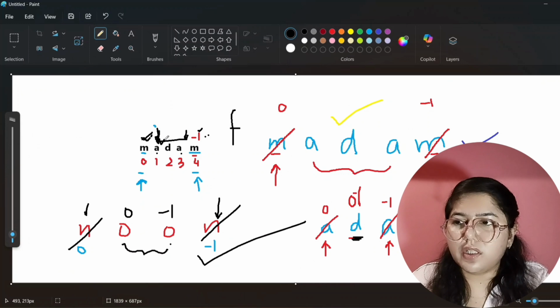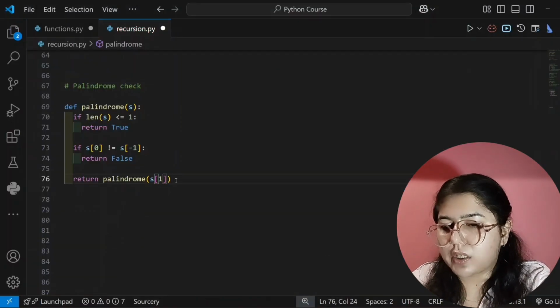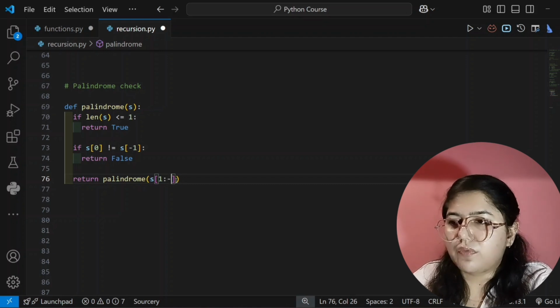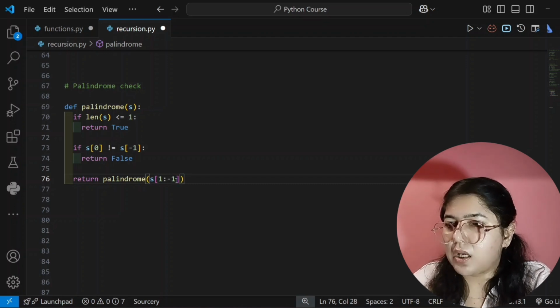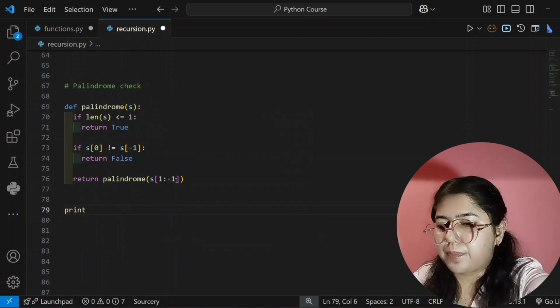Now it will call for the next character, and this -1 will be updated. So for the next character you have to check the first index and the -1 will be updated. Okay, so we have written this, and now I will print my output.